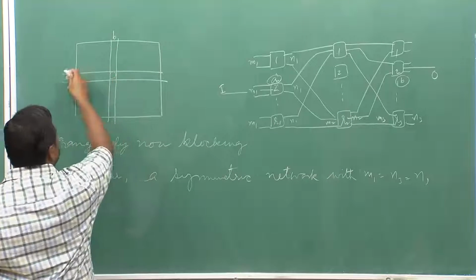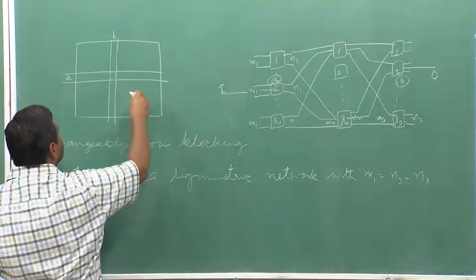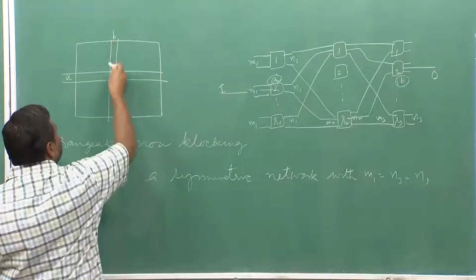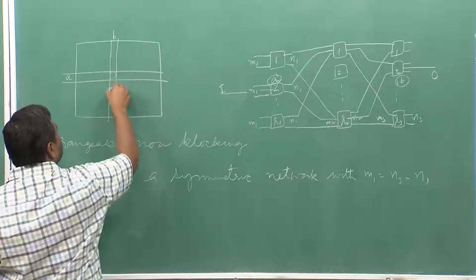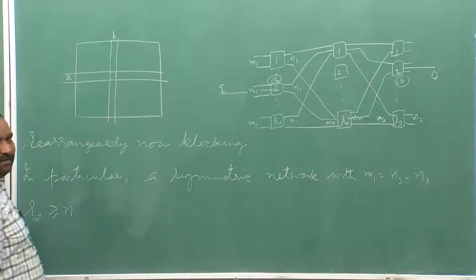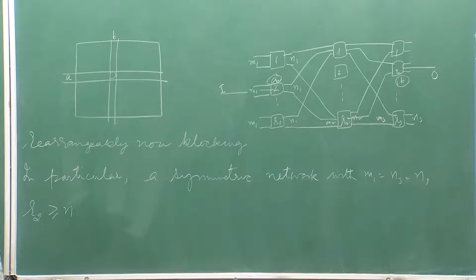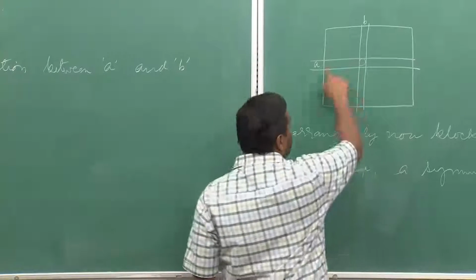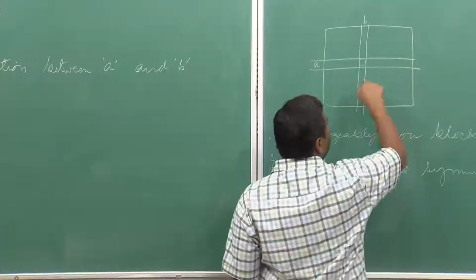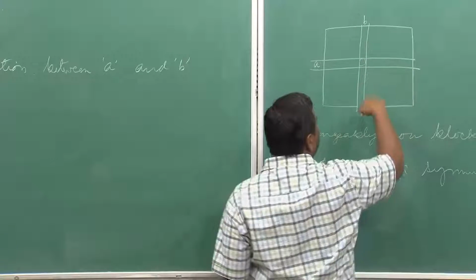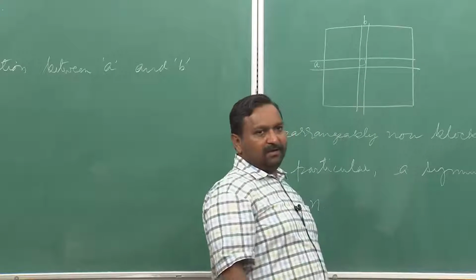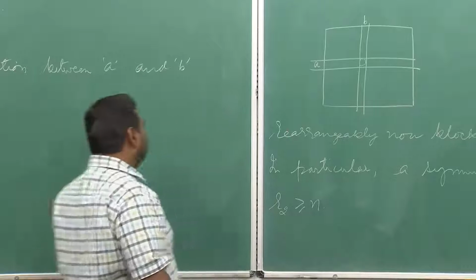Depending on which middle stage switches A is connected to and which B is connected to, it will decide what middle stage switches are present here. I need to find, among this row as well as this column, some element which is not there in the row as well as in the column. So, either that is going to happen.